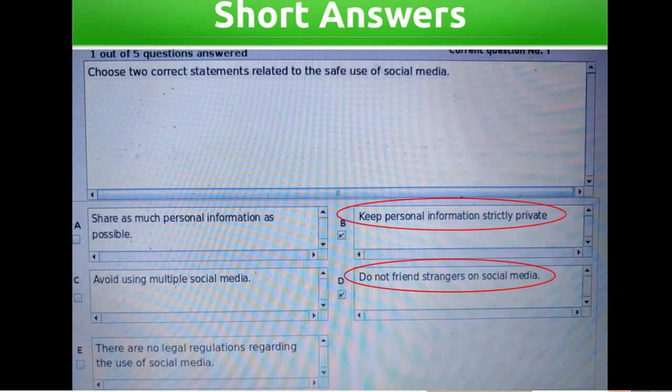Choose two correct statements related to the safe use of social media. Options: Share as much personal information as possible. Keep personal information strictly private. Avoid using multiple social media. Do not friend strangers on social media. There are no legal regulations regarding the use of social media. Correct two answers: Keep personal information strictly private. Do not friend strangers on social media.